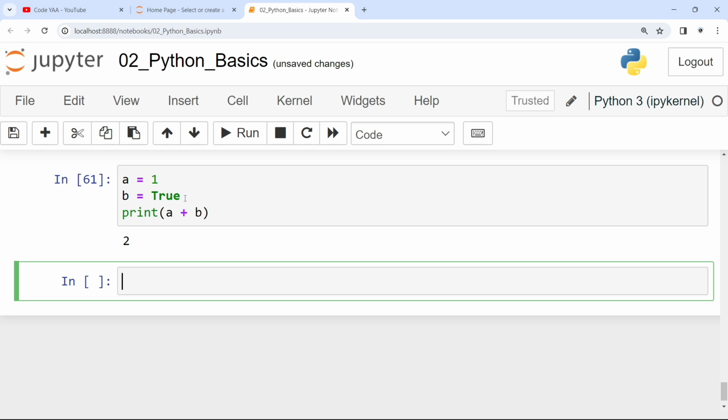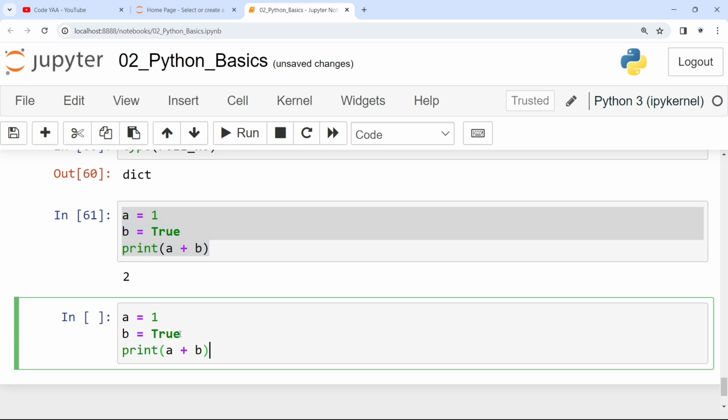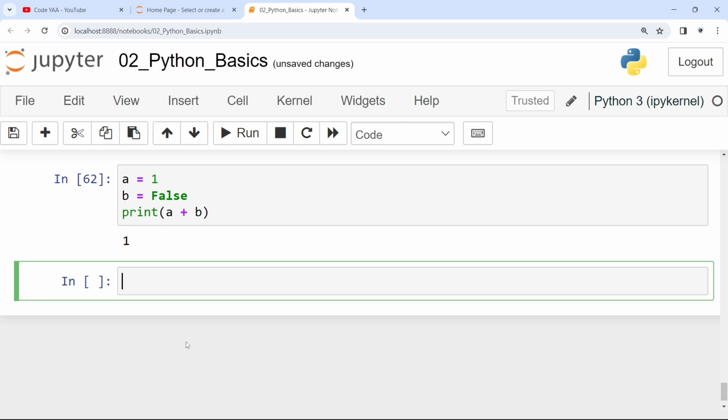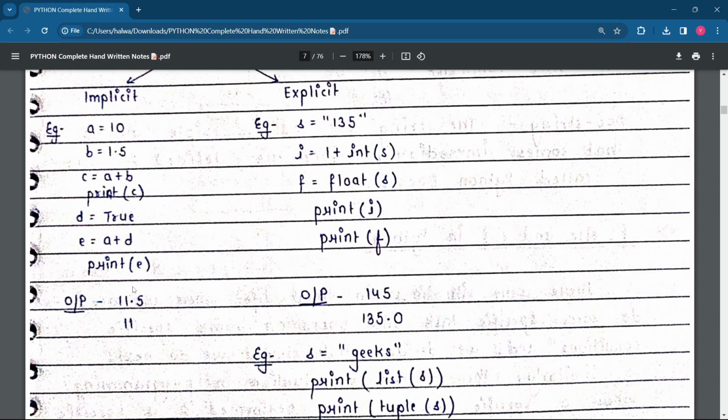The output will be 2 because the value of true is 1. If you write the same code and instead of true you write false, the answer will be 1. False has the value 0 and true has the value 1. This is explained here in implicit.